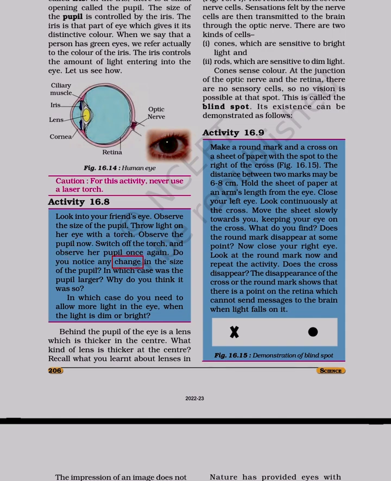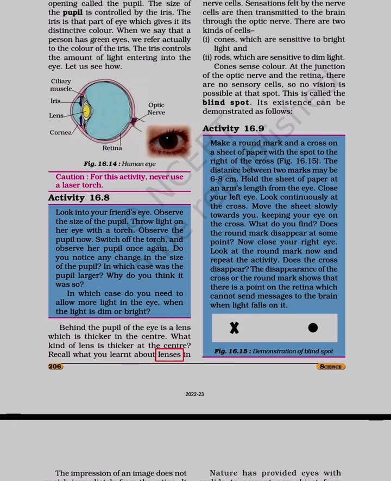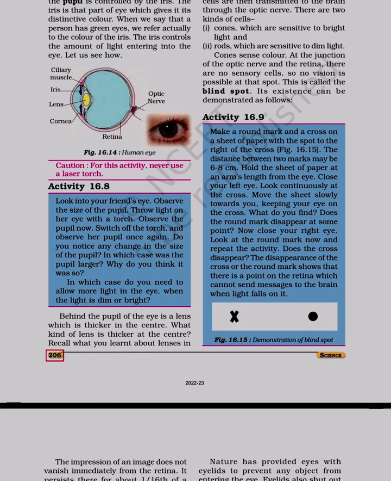Do you notice any change in the size of the pupil? In which case was the pupil larger? Why do you think it was so? In which case do you need to allow more light in the eye, when the light is dim or bright? Behind the pupil of the eye is a lens which is thicker in the center. What kind of lens is thicker at the center? Recall what you learnt about lenses in class.